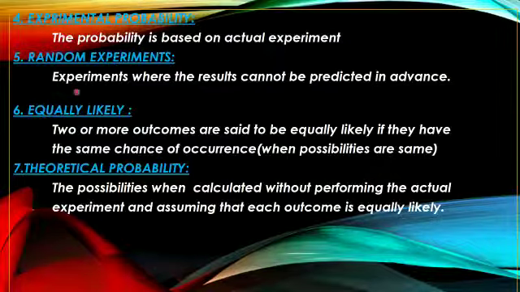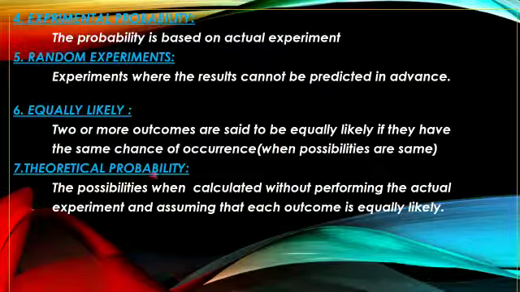And random experiments where the results cannot be predicted in advance. We cannot say what will come. That is called random experiment. Equally likely means 2 or more outcomes are said to be equally likely if they have the same chance of occurrence. So every time if you say I'll get head only and you got head every time, suppose 5 times you are tossing and all the 5 times if you think I'll get head and you got head, that is equally likely.